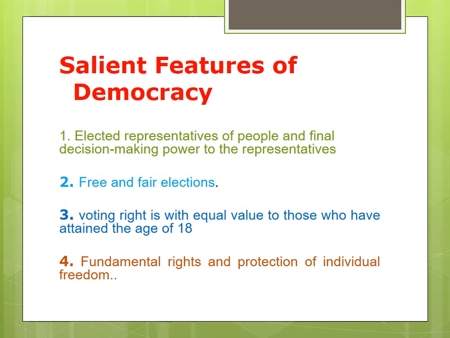Free and fair elections. Voting right is with equal value to those who have attained the age of 18. Fundamental rights and protection of individual freedom and fair elections. Okay, these are all the salient features of democracy.